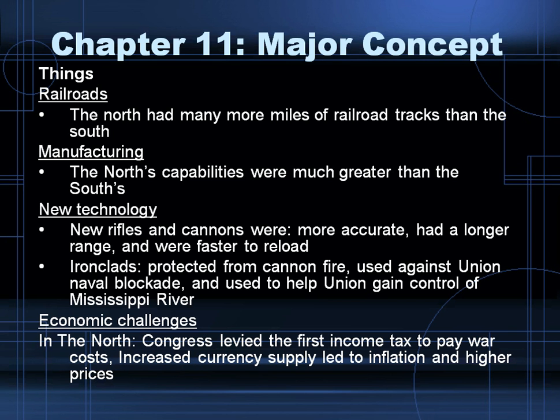In the North, Congress levied the first income tax to pay the war costs, increased security supply, led to inflation, higher prices. And in the South, there were soaring costs, much greater than in the North, and there were food shortages because of the blockade as well.